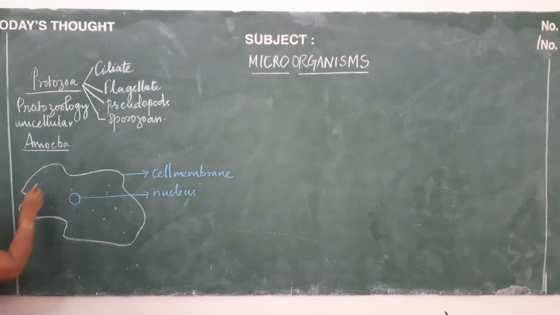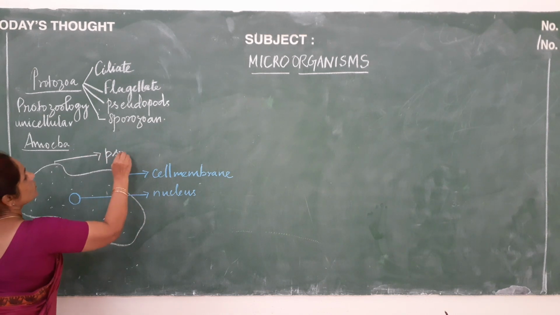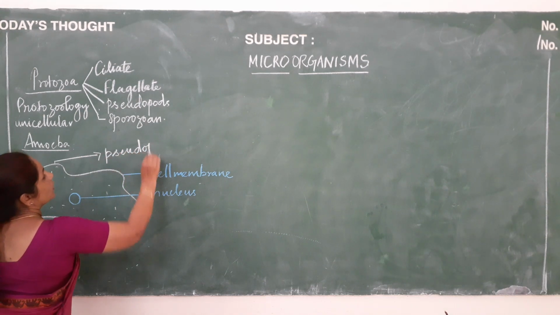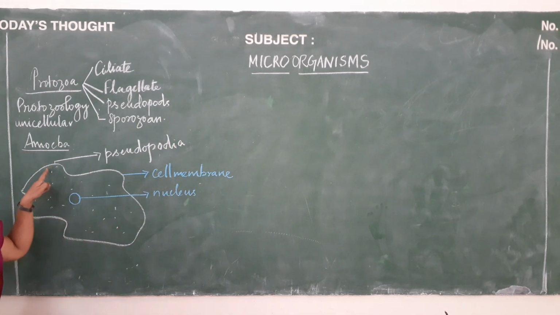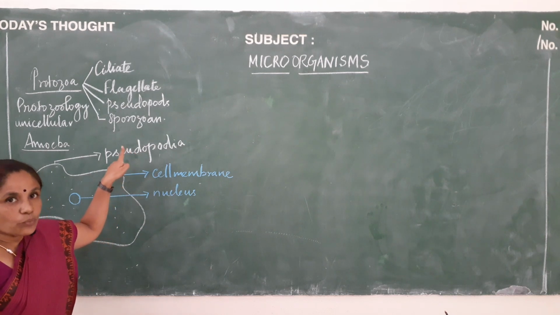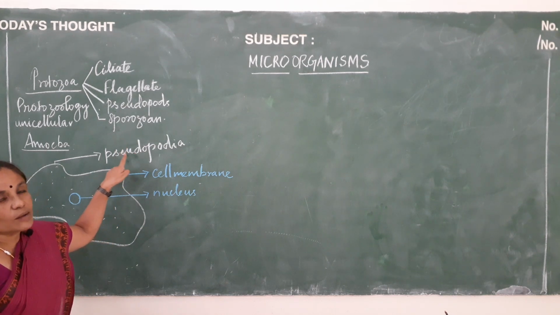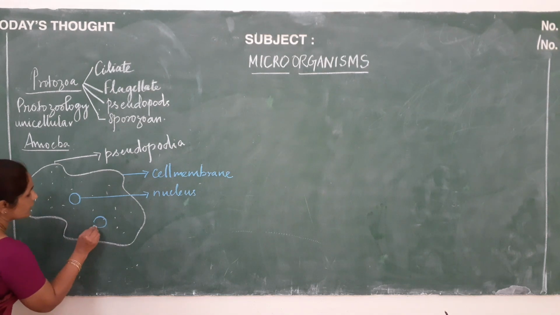and you also have pseudopods, pseudopodia. As they belong to pseudopods, they have pseudopodia. This pseudopodia is nothing but false leg, with the help of which the amoeba moves. And they also have food vacuole in them.